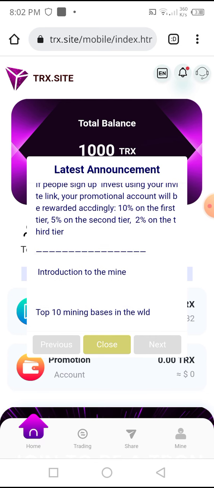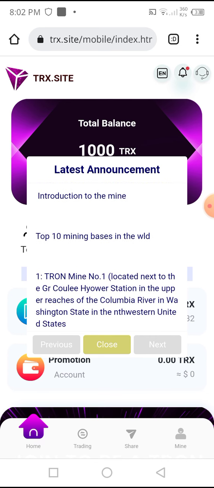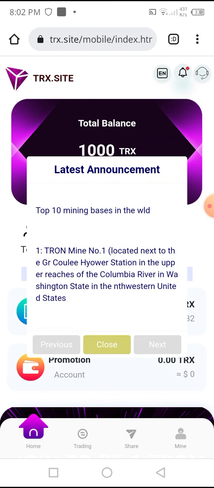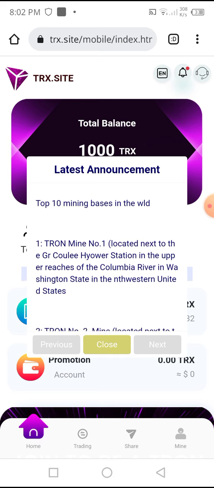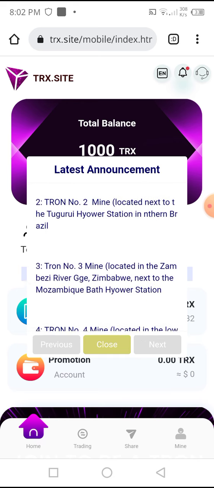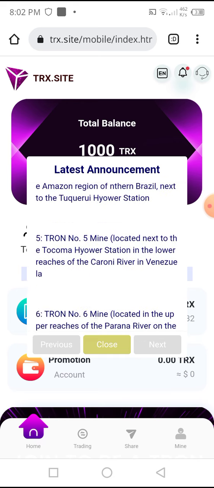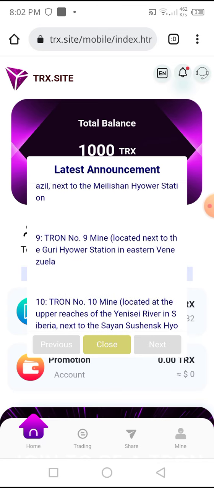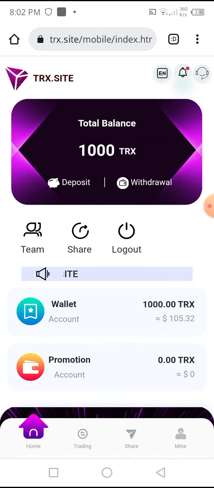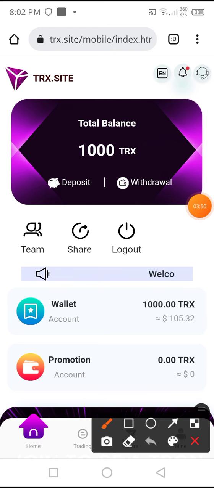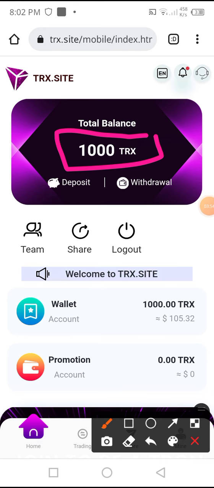There is also an introduction to the mine, the top 10 mining bases in the world. Tron Mining 1 is located next to the hydropower station in the upper reaches of the river. These are the stations you can check out. I cannot read them all because the video would become too long. I give you only the basic and necessary information about this website. You can see that I made this account newly and was rewarded with 1,000 TRX as a demo, which is equal to $105.